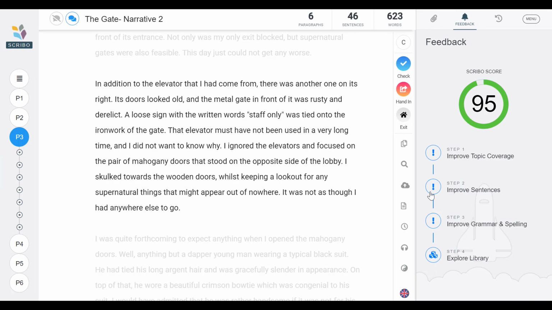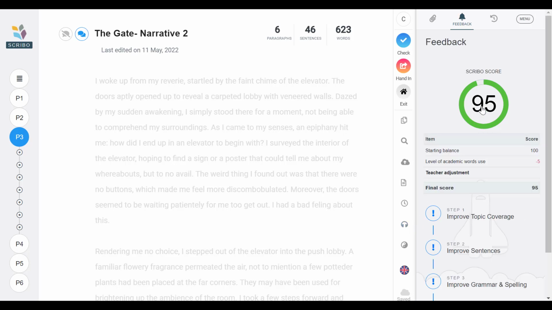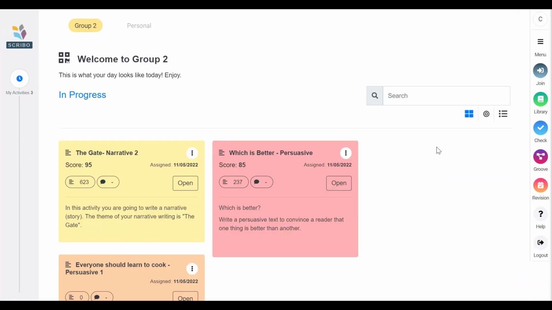There's lots of things in Scribo that can help you, and I don't want to go through all of them because I'd have you here for a while. But I know that you will all click around and enjoy it and get that counter, that little ticker moving up. So if you come in at 60, we're going to tell you how to get to 70, 80, and I know you can do it. So enjoy doing that and enjoy the Scribo experience. Thank you for your time.